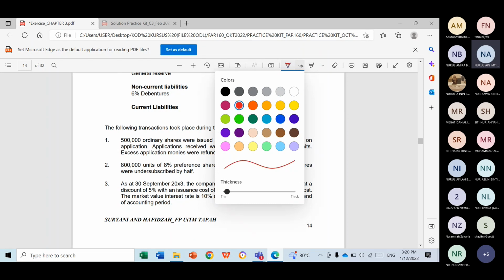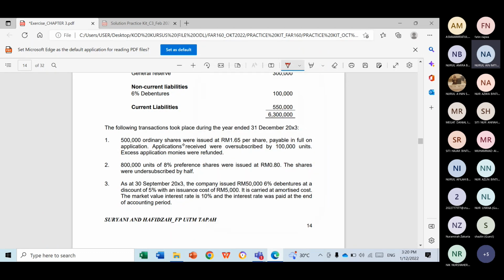Number one, based on the information, this is IPO. What is IPO? IPO stands for initial public offering. For which account? For which equity? Ordinary share capital. So this is the information for number one. Number two is IPO again, for which equity? For preference share capital.